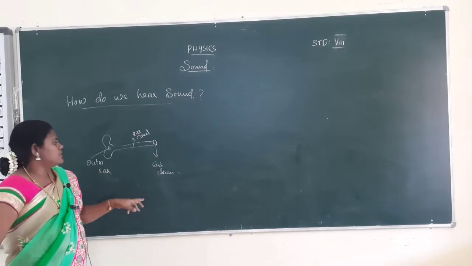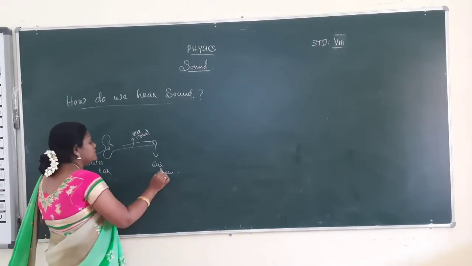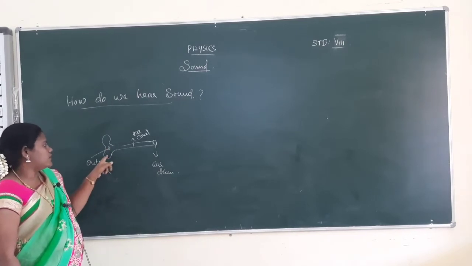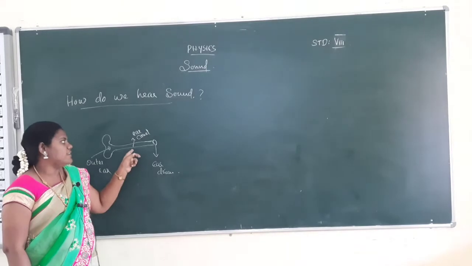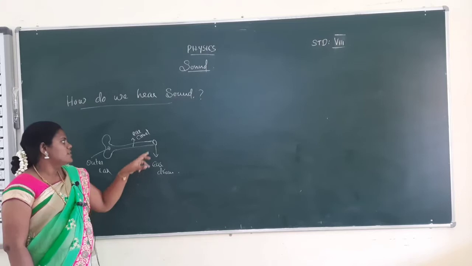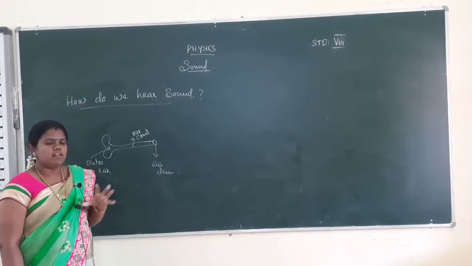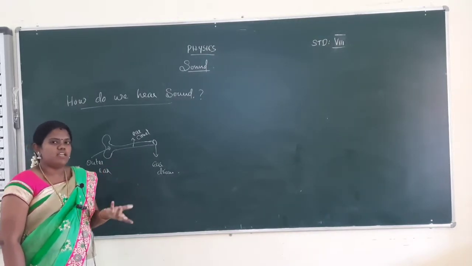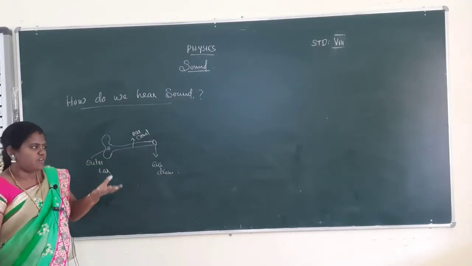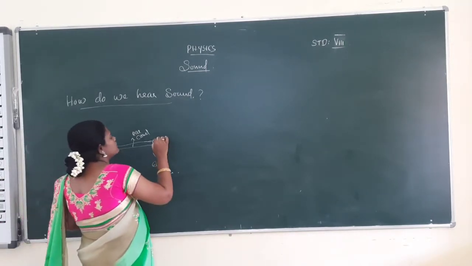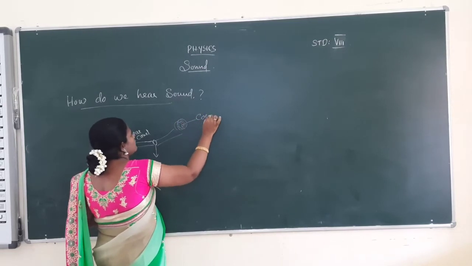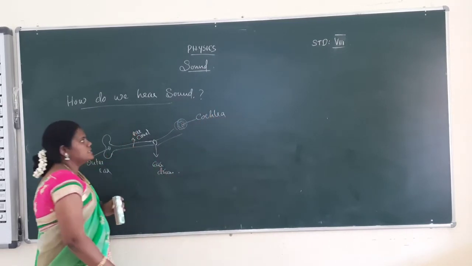Eardrum is nothing but an elastic membrane. The sound collected from the outer ear travels in the ear canal, and the sound falls on the eardrum. The eardrum is an elastic membrane, so it will vibrate. The sound will be amplified and goes on to the cochlea. This is the inner ear.